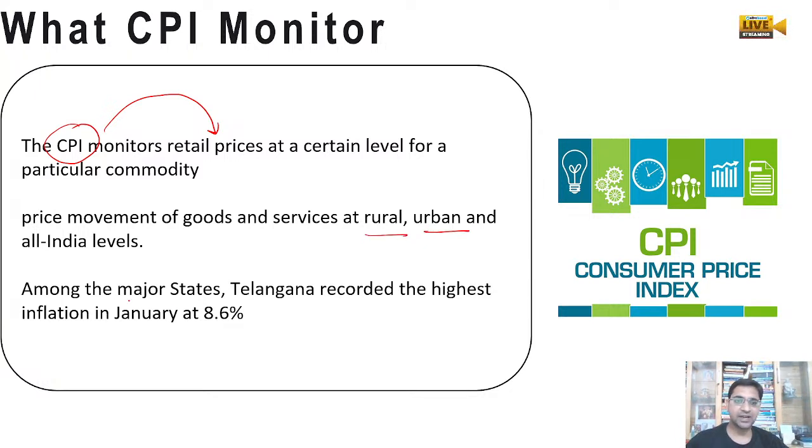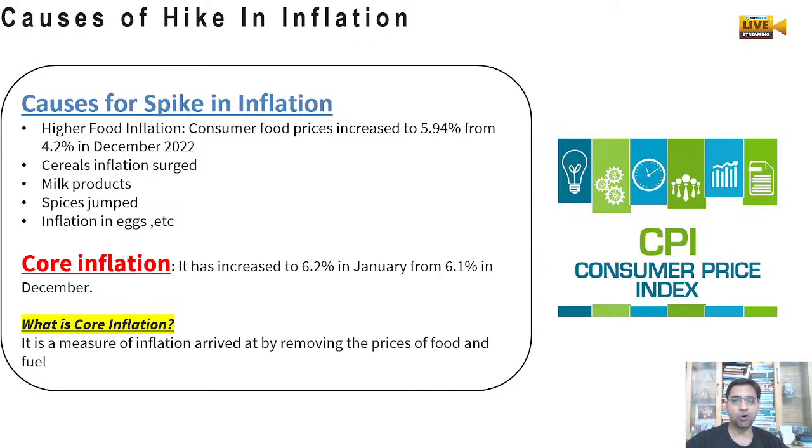If we go by January data, Telangana had the highest inflation, of 8.6%. Now, what are the causes of this spike in inflation? First of all, there was high food inflation, because food contributes maximally to the consumer price index.